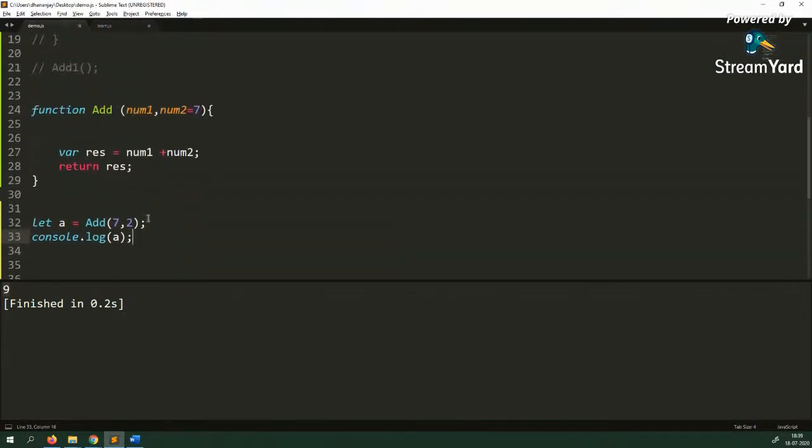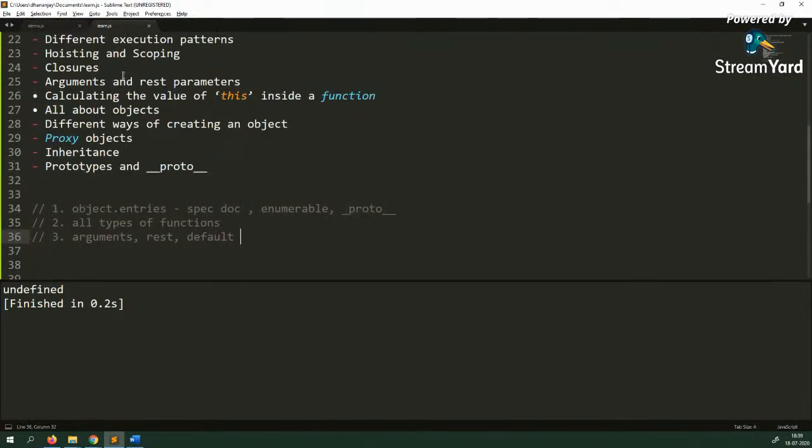Now, let us see how the return statement works, and that is very simple. If there is an expression, then that would be returned. If there is no expression and only the return statement, then undefined would be returned. And if there is no return statement, then undefined would be returned. That is a simplistic way of looking at a function. However, that is not entirely true.